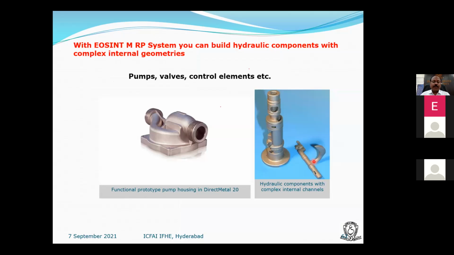Here is a functional prototype pump in direct metal. That's why direct production of hydraulic components is possible. If you go for conventional manufacturing, it is difficult to manufacture like this as a single unit.